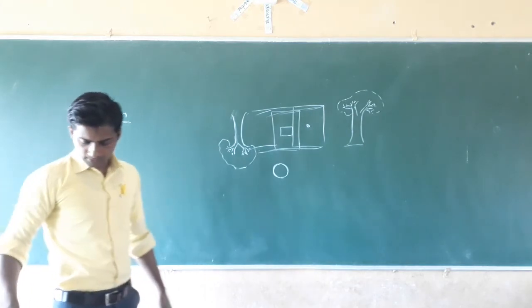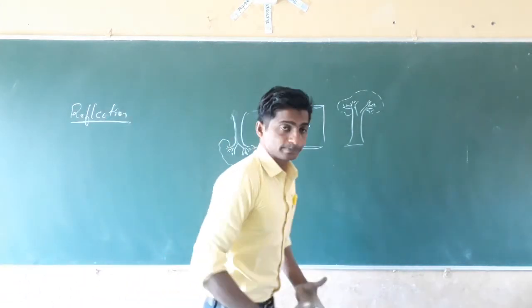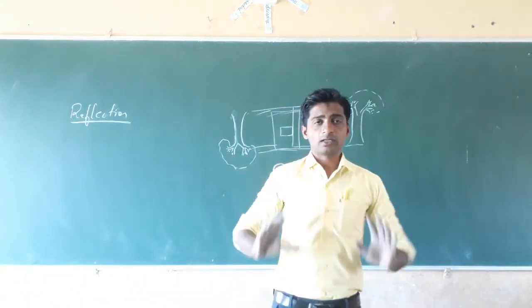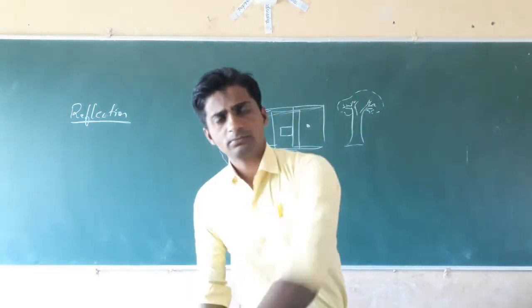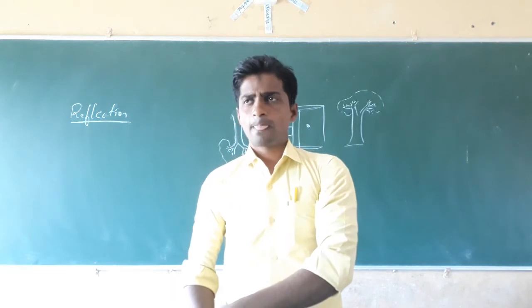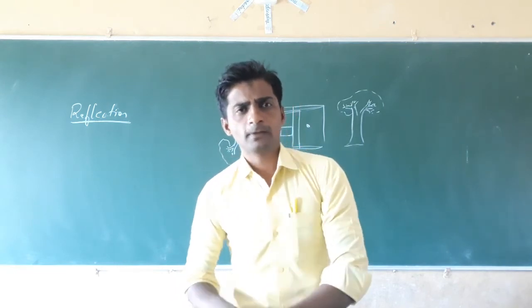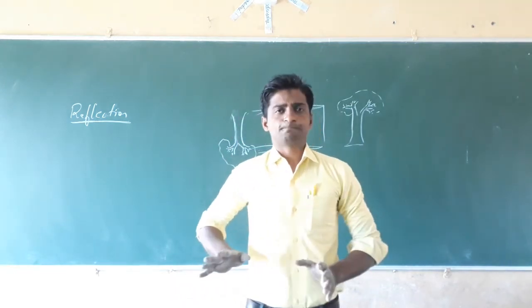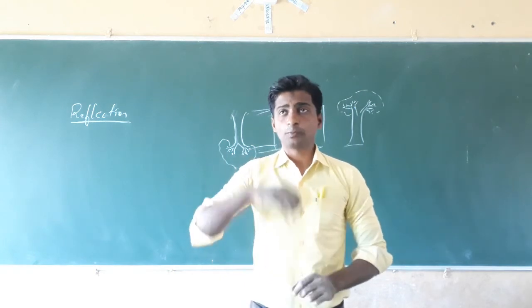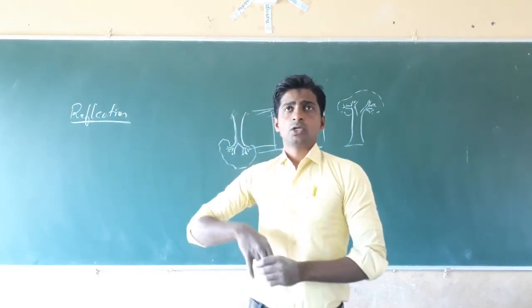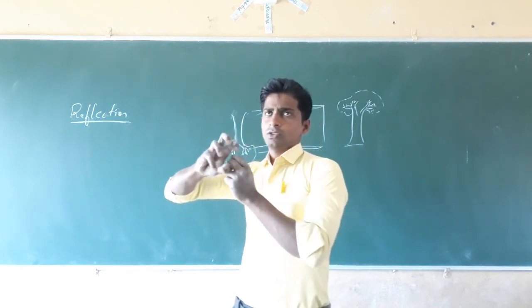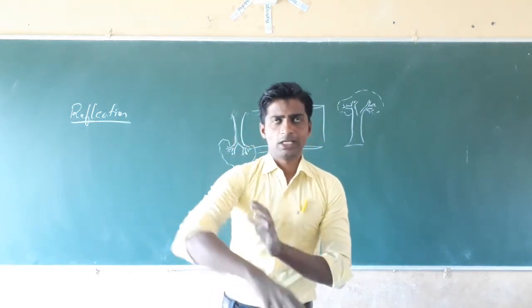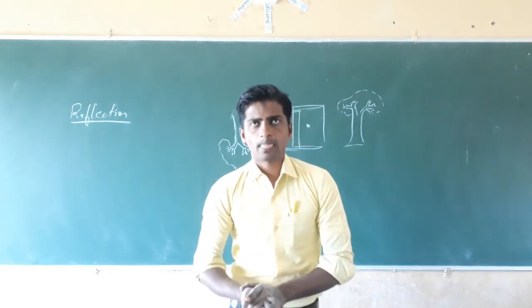You may play cricket, or you may have watched cricket. When a bowler bowls to the batsman, see what happens. During practice, take a rubber ball or tennis ball, throw it towards the wall and hit the wall. When we hit the rubber ball against the wall, what happens?